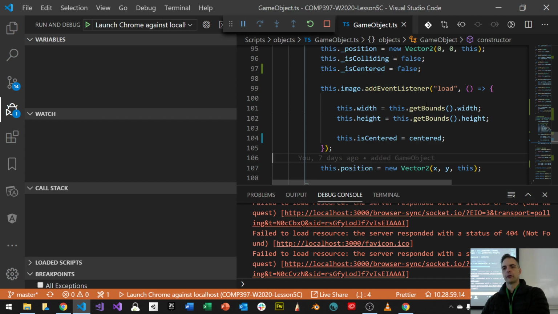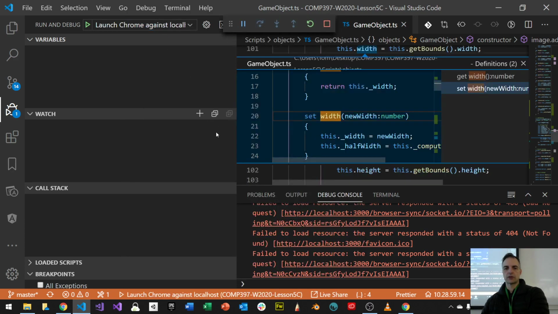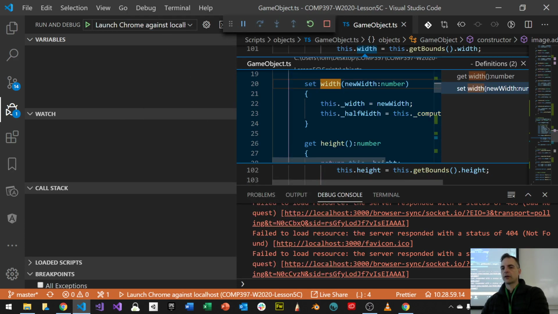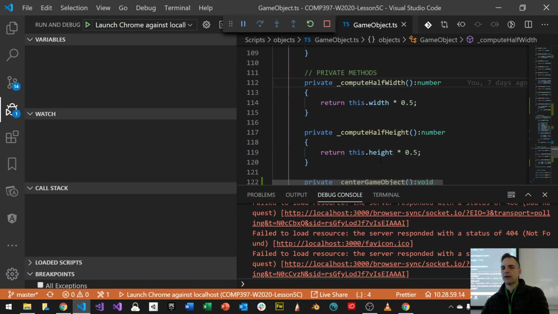Look. Full width and full height. Width and height are here, right? And what's happening is I want half width and half height. So if I go to width, go to definition. Here's width. Then half width is set by computing this width. So let's see if I ever do computeWidth. Go to definition, which is this little function here. It takes half width and half height and computes these things. Let's put a breakpoint here as well. Half width. So when I compute my half width, do I ever do this? Let's stop it and rerun it. So I'll rerun the breakpoint.